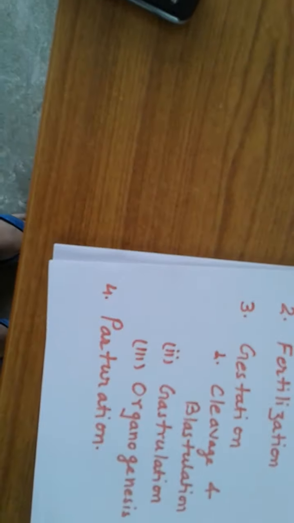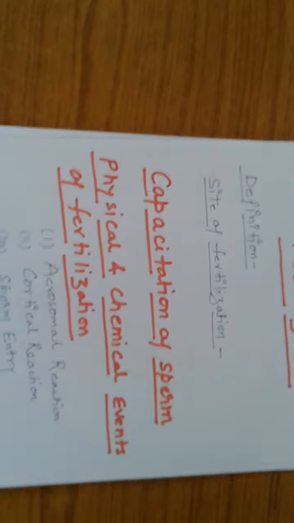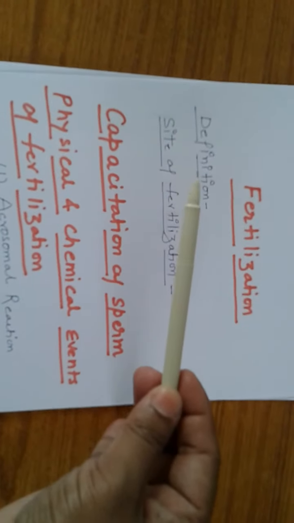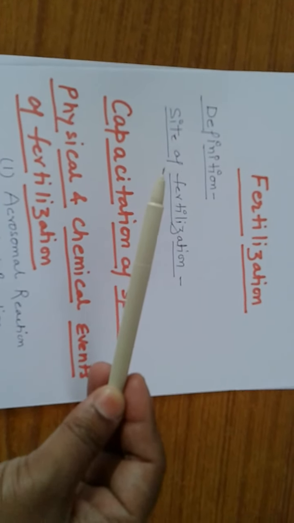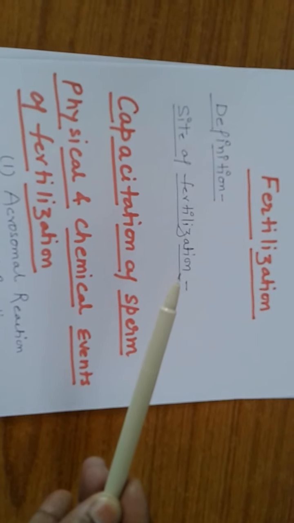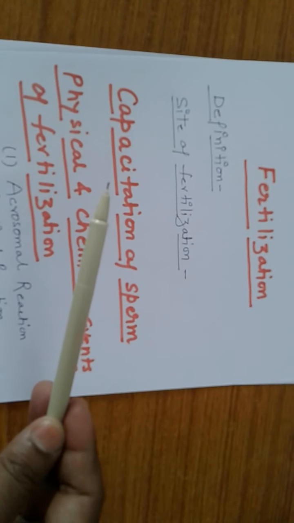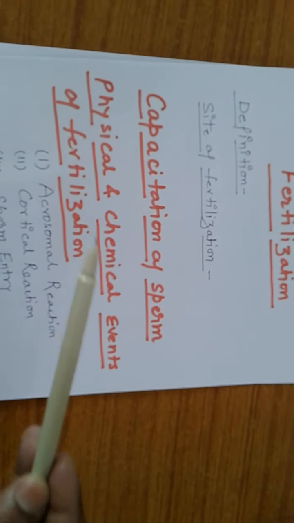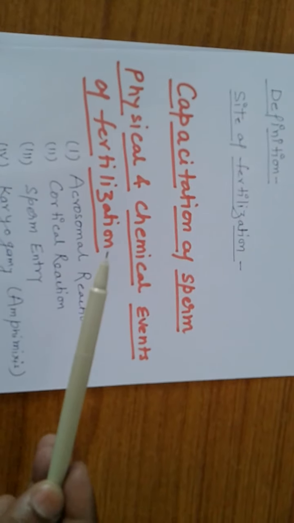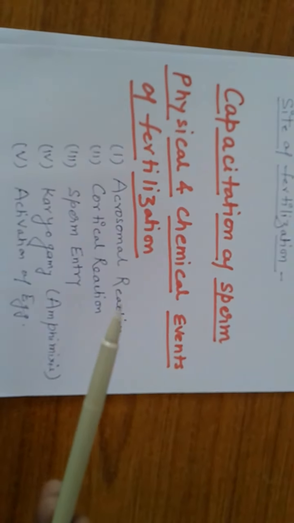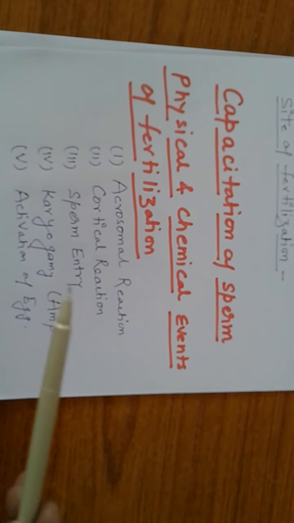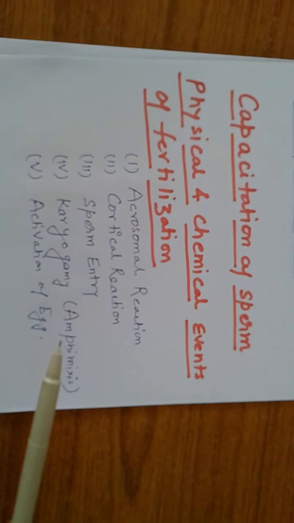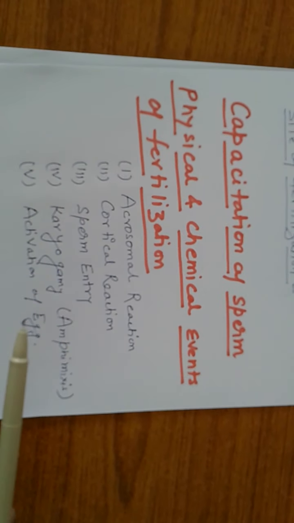So what is fertilization? First of all we discuss here the definition, site of fertilization within the uterus, next capacitation of spermatozoon, next physical and chemical events of the fertilization, which consist of acrosomal reaction, cortical reaction, spermatozoon entry, karyogamy or amphimixis, and next one is activation of egg.